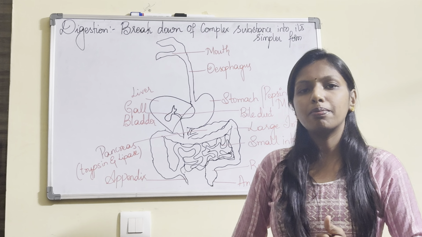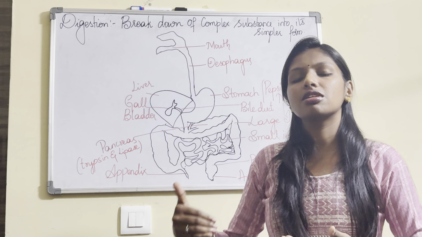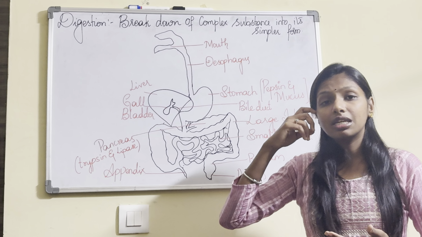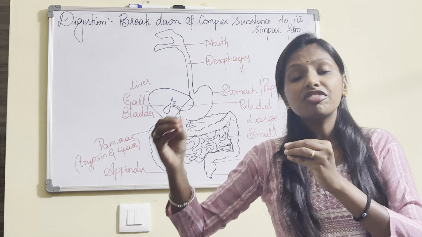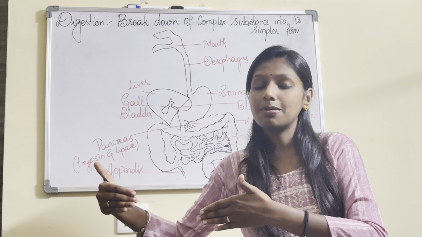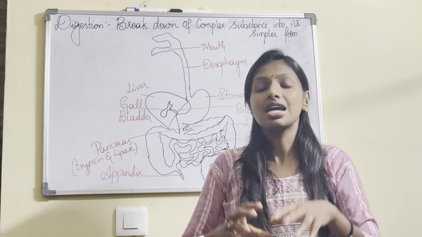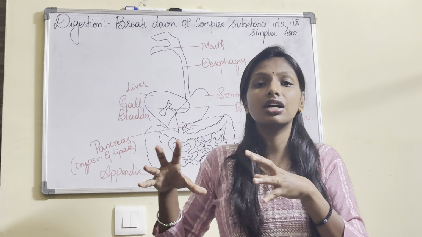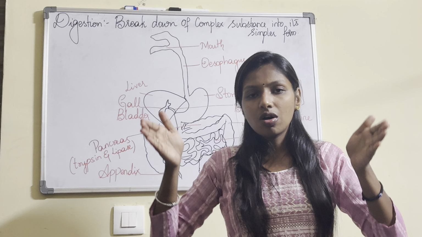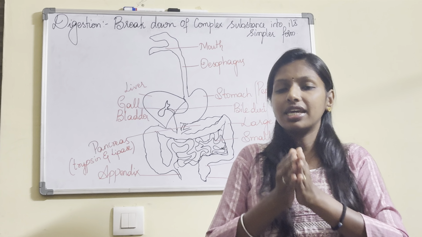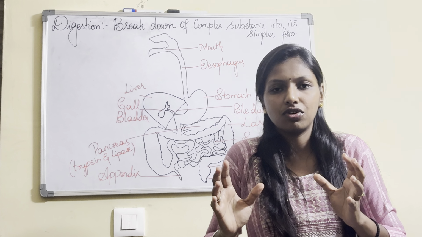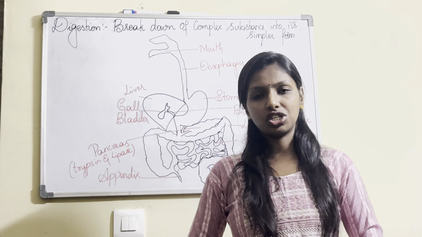Trypsin helps in the breakdown of protein into its simplest form, that is amino acids, and lipase helps in the breakdown of emulsified fats into fatty acids, and even the carbohydrates will be broken down into sugar form. Since all the breakdown is happening here, the small intestine is the space for complete digestion.